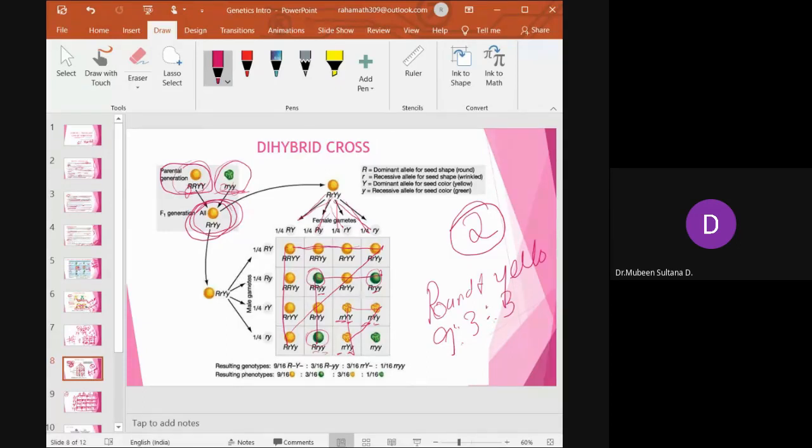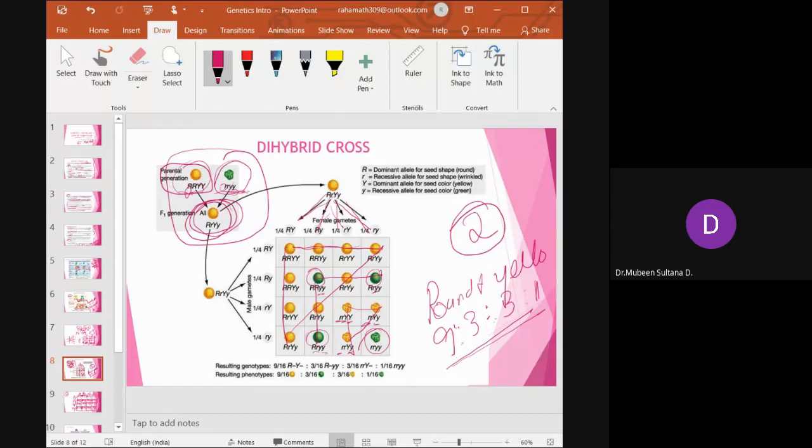And finally, what do you have? Wrinkled and green, which is the double recessive. So this is how the phenotypic ratio of a dihybrid cross is written. 9:3:3:1. Do you understand?